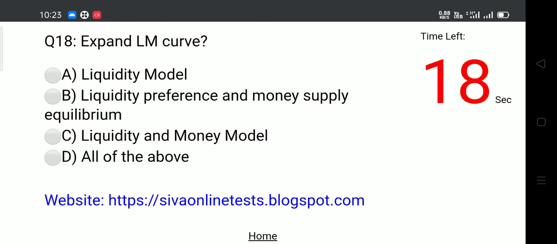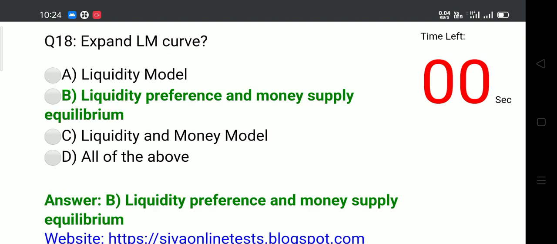Question 18. Expand LM curve. Options: A. Liquidity model, B. Liquidity preference and money supply equilibrium, C. Liquidity and money model, D. All of the above. Answer: B. Liquidity preference and money supply equilibrium.